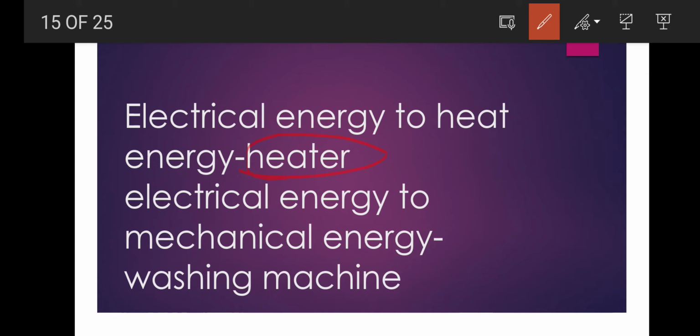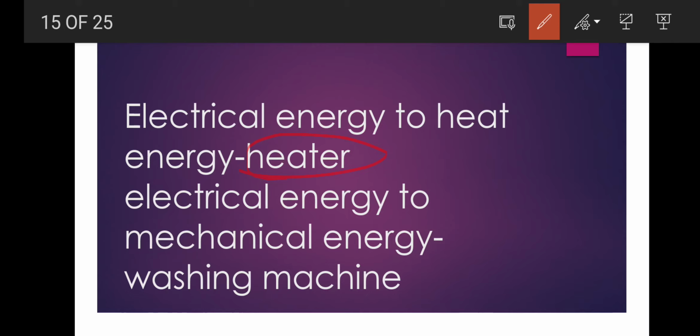When the weather is very cold, especially in winter, and we feel very cold, at that time we use the room heater. And in the room heater, as we supply electricity, after 5 minutes, 10 minutes, we start feeling warm. This is because of what? Electrical energy converted into heat energy.